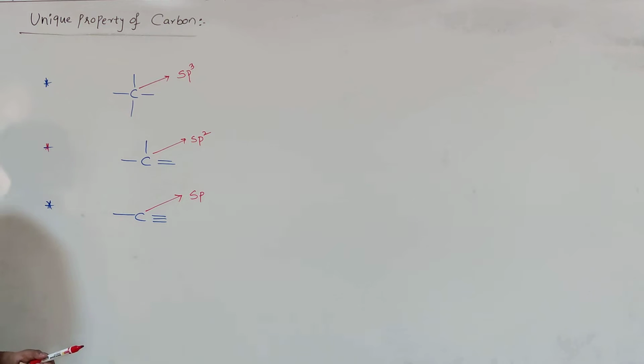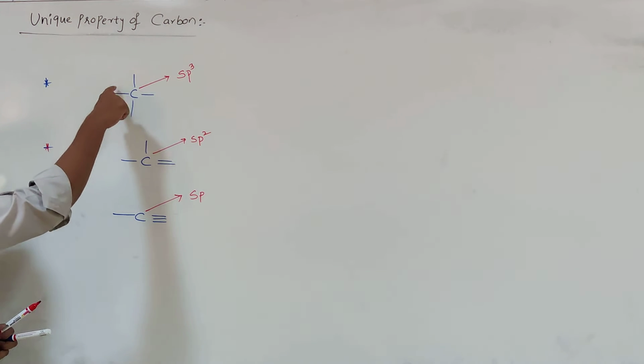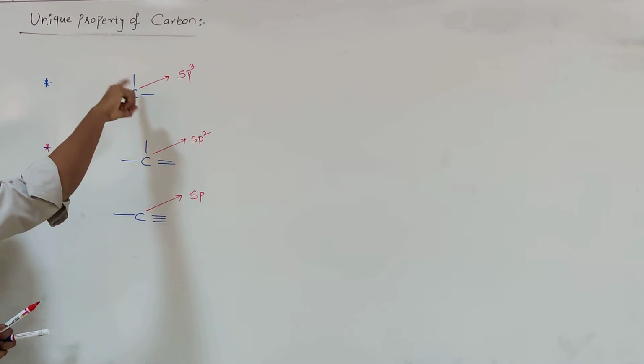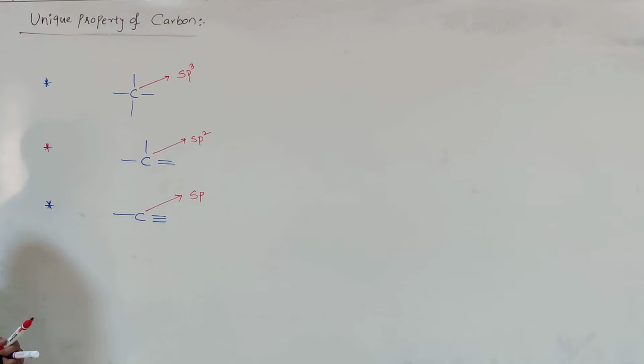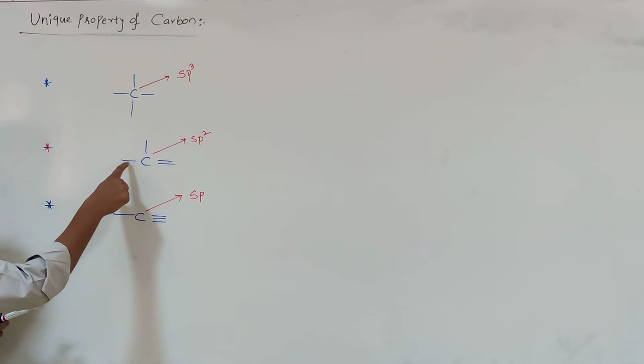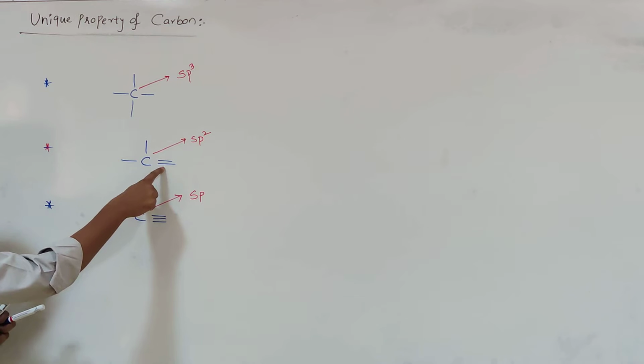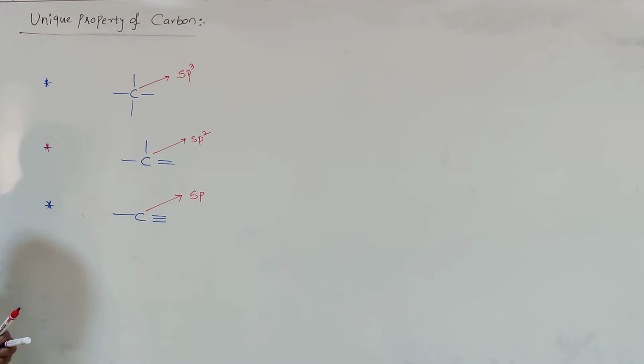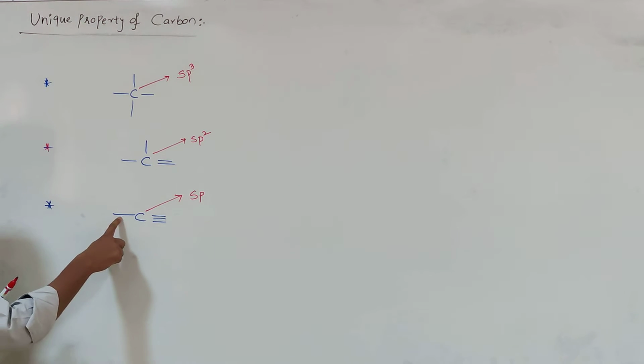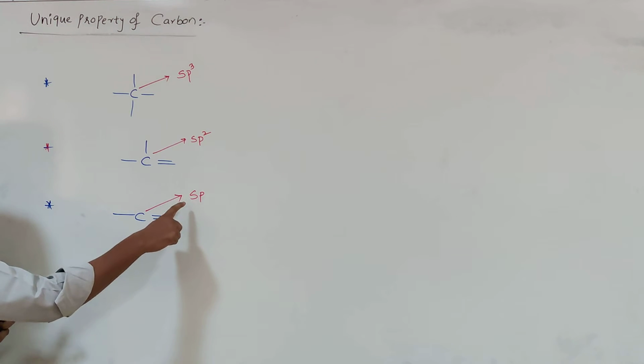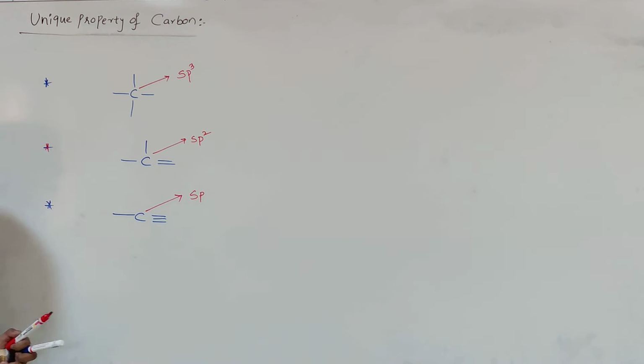In the coming semesters, around the carbon atom, if all four are single bonds, it is sp3 hybridization. Around the carbon atom, if two are single bonds and one is a double bond, that is sp2 hybridization. Around the carbon atom, if one single bond and one triple bond are present, that carbon undergoes sp hybridization.